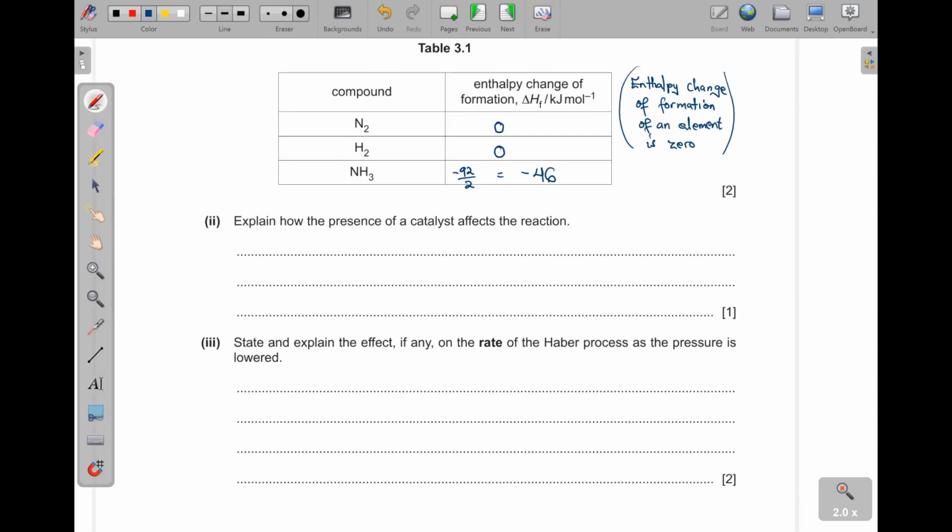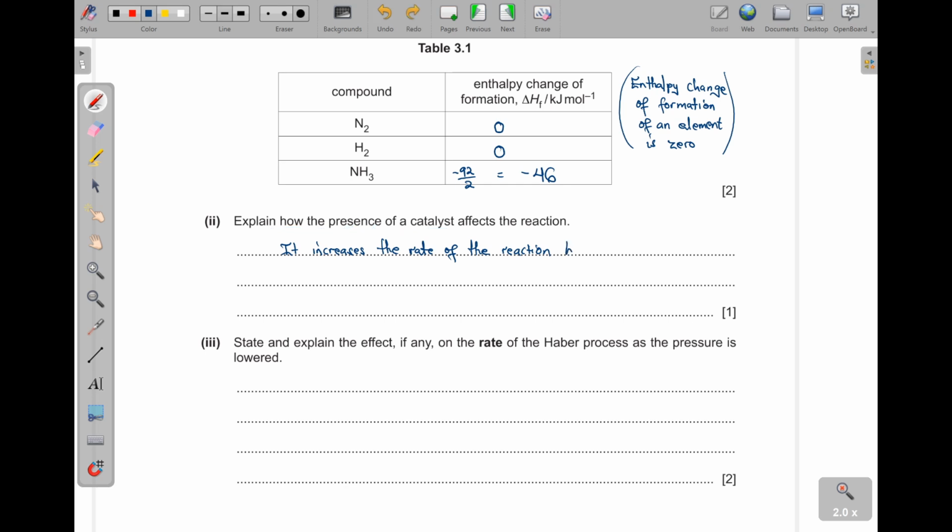Roman 2. Explain how the presence of a catalyst affects the reaction. This one increases the rate of a reaction. Okay? It increases the rate of the reaction. But they said explain how it increases the rate of the reaction, but how?